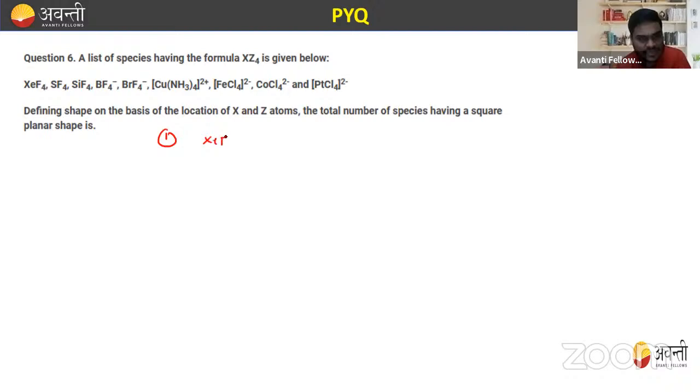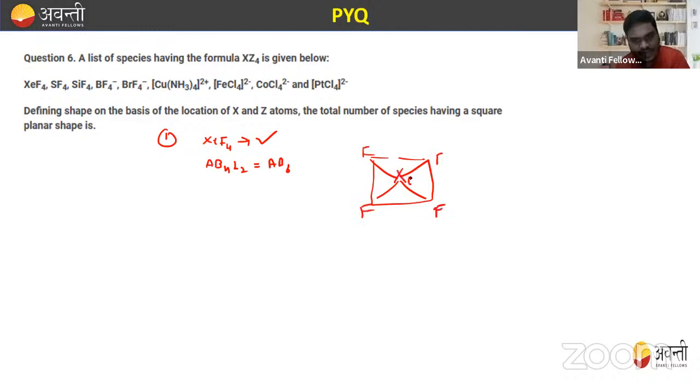So it is clearly mentioned XeF4. We already discussed this in VSEPR theory. XeF4 belongs to the category of AB4L2, that is AB6 type, and we know the structure of AB6. They have F, F, F, and F, and here Xe is there. So it will show a square planar structure. XeF4 is square planar in nature.